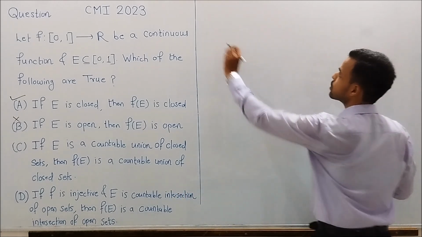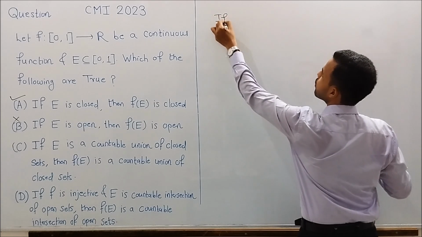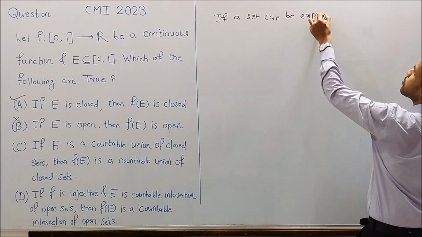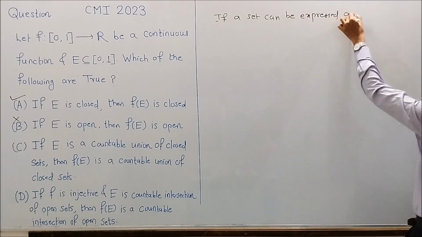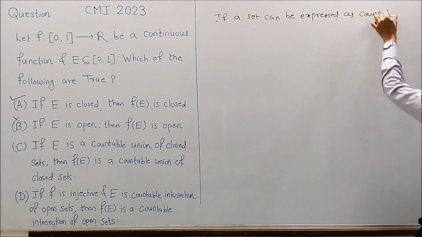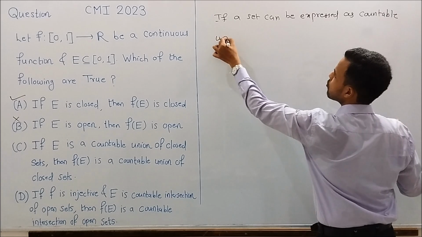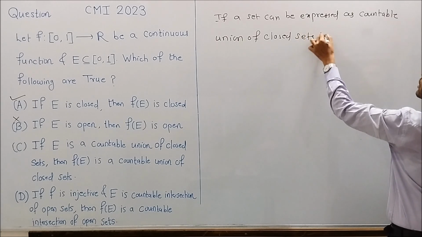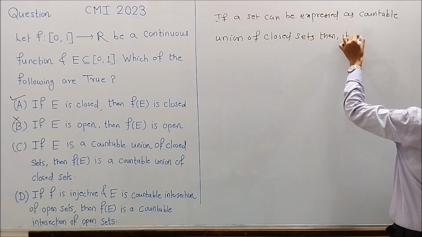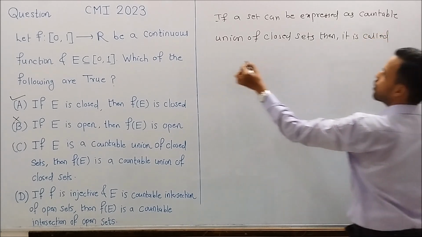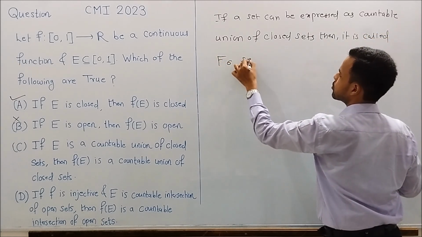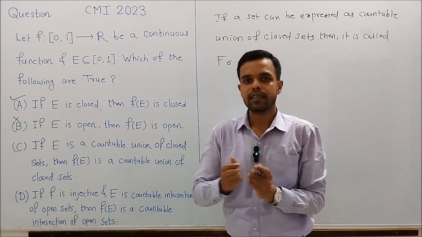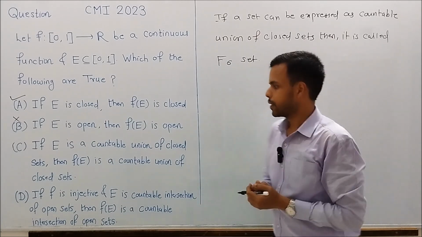Observe that if a set can be expressed as a countable union of closed sets, then it is called an F sigma set.